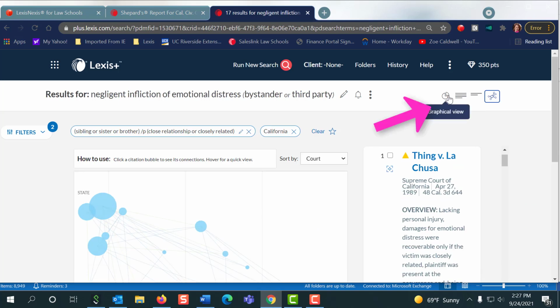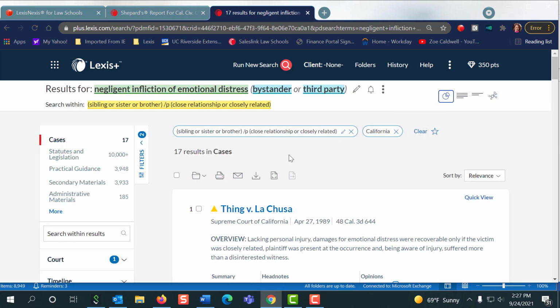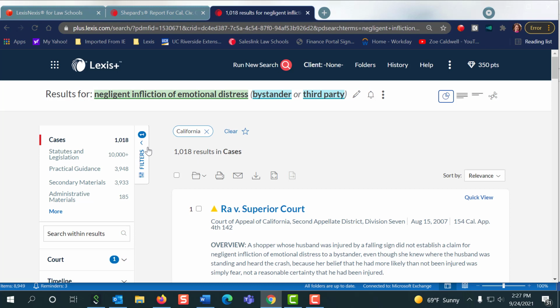Okay, let's go back to graphical. So now we've got 17 cases in our site list. That's a really good site list. But I also made a really specific search here. So I'm going to make it broader right now so we have more cases, and I can show you another trick. Okay, so we're back to our 1,000 cases. We've narrowed to our jurisdiction, and we're ready to enter in some terms again, right?